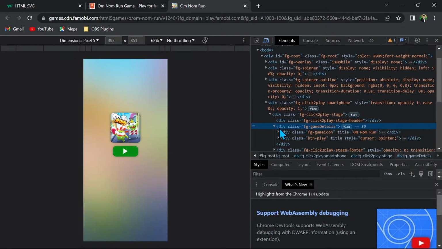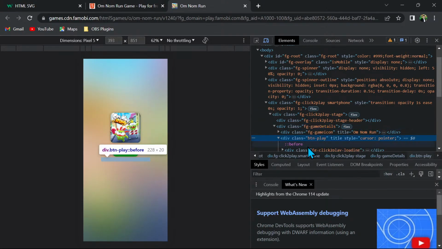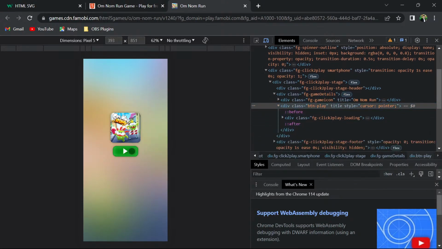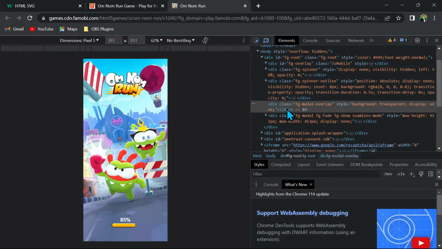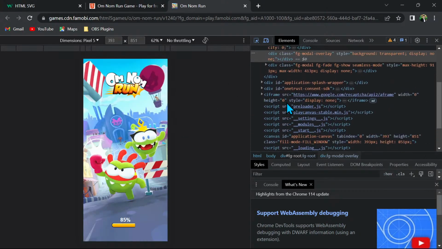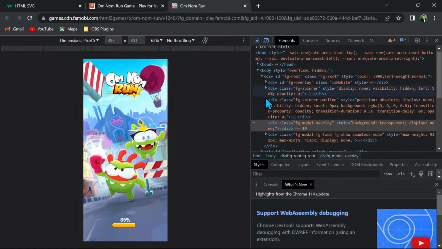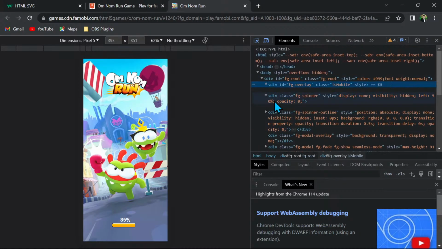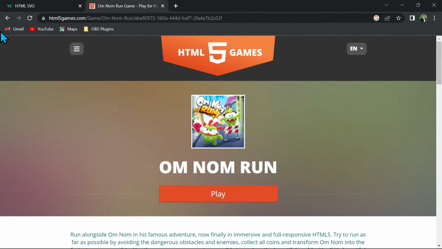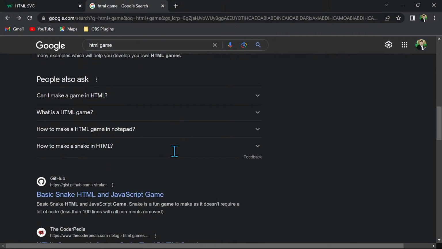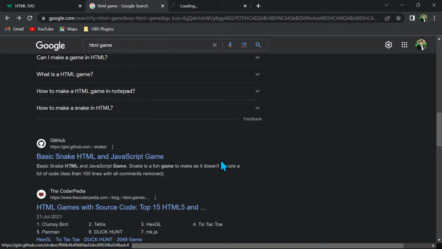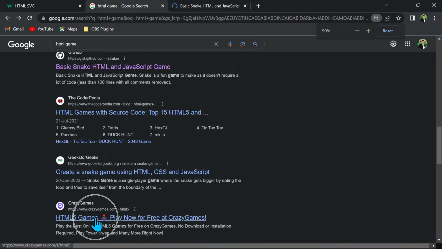I clicked on play. It seems like they are loading it. We can find another game which can load quickly. Instead of this, I will go somewhere else. Let's say snake game or HTML5 games.